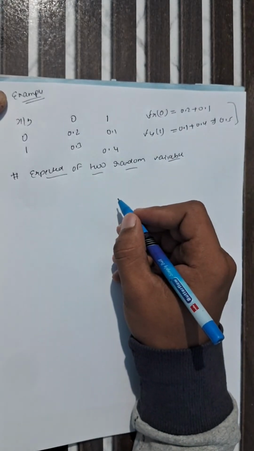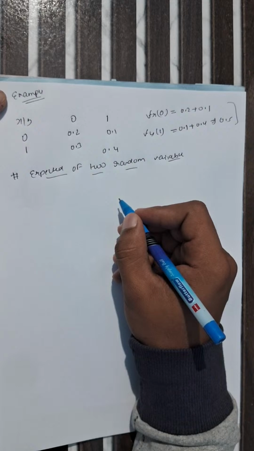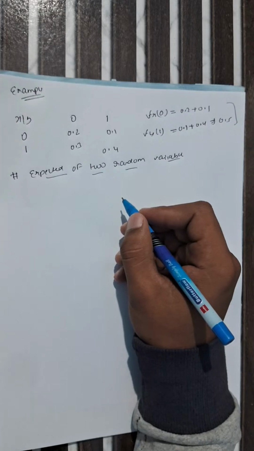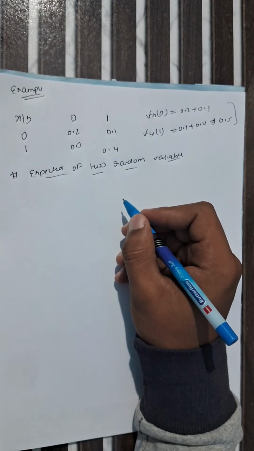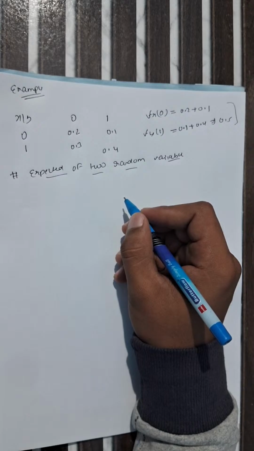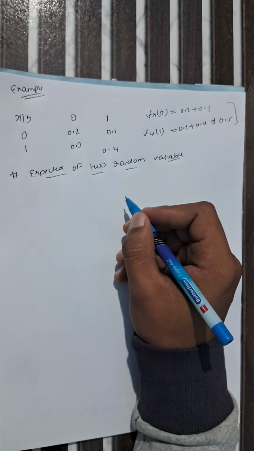If you have any doubt regarding this formula, please comment. Have you any doubt? Please comment, guys. Okay, clear.